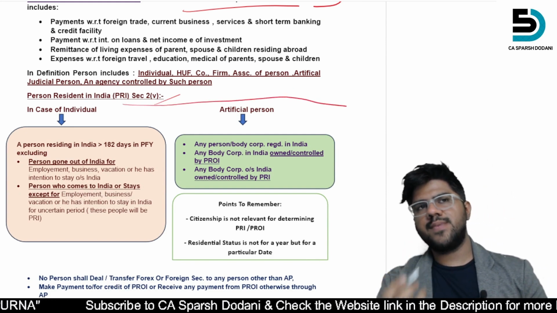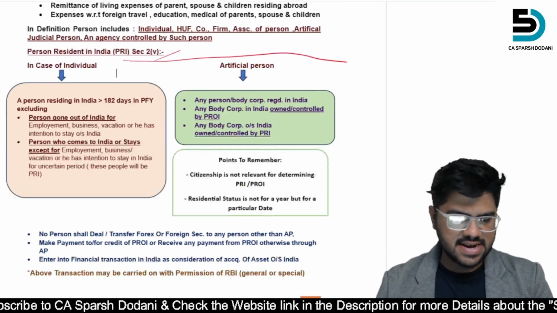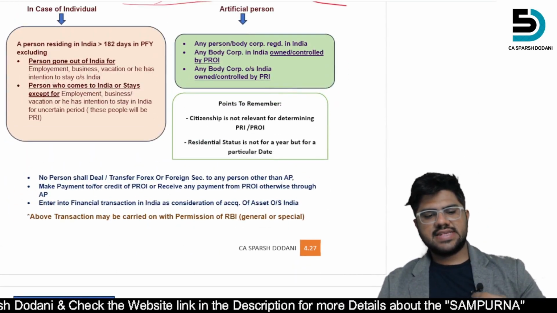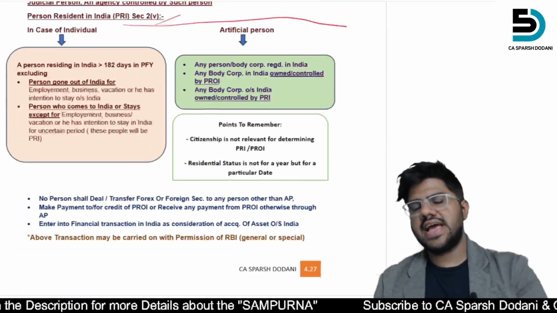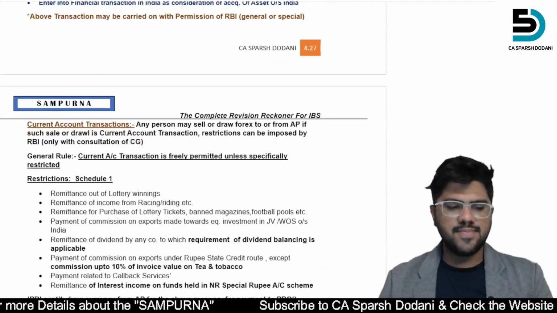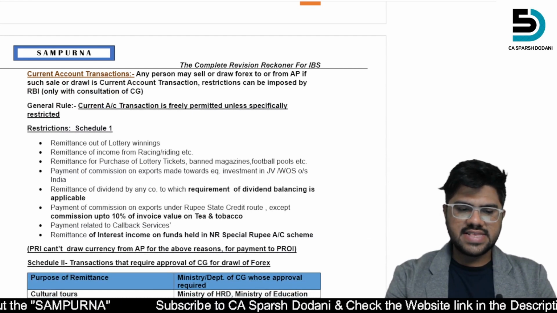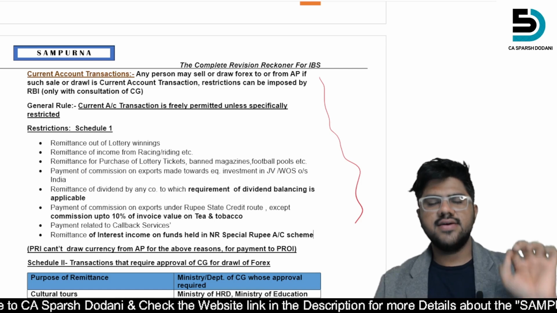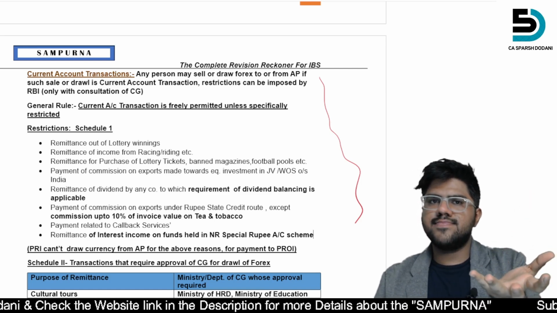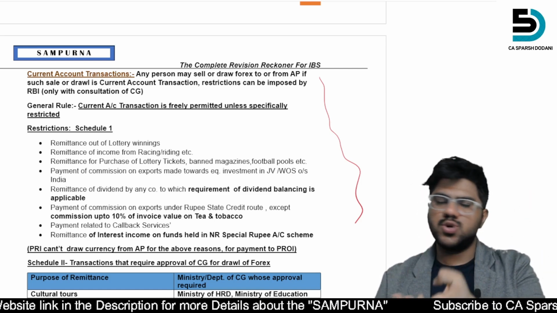You have to know, as per the FEMA, if a person is resident in India or the person resident outside India. These are the two main things which they can ask from FEMA. Apart from that, what are the current account transactions and which are freely permitted, that is what the institute may ask.